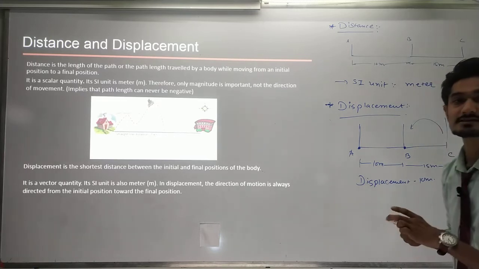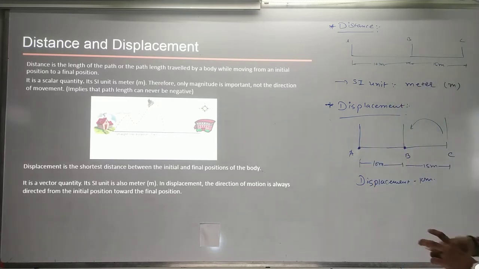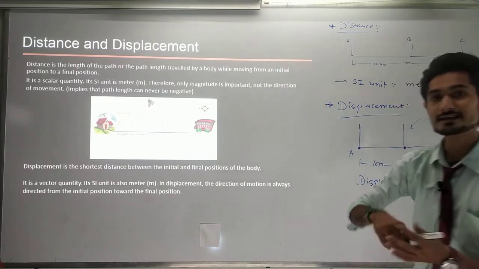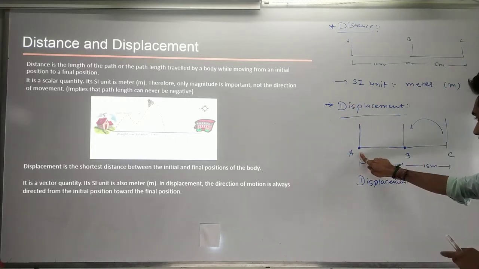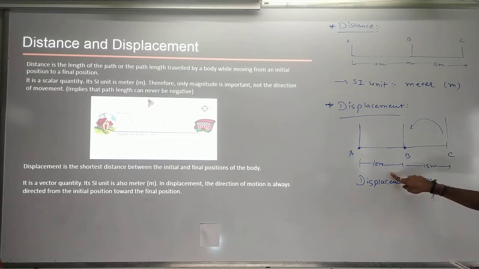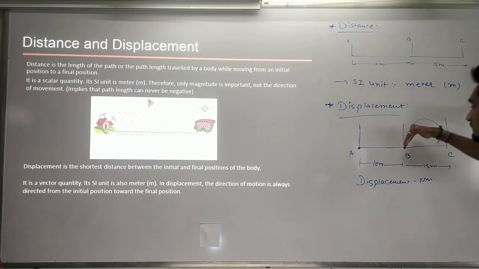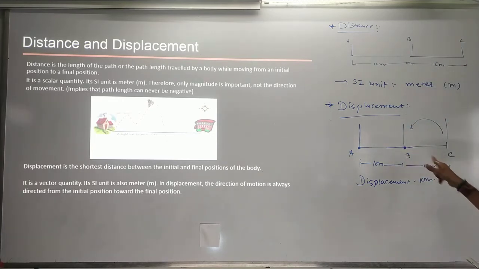But for distance, what is the definition of distance? The actual length that I have covered. So for distance you can understand that first I go from A to B, that is 10 meters, then B to C, that is 15 meters, so the total is 25 meters, and then I came back to point B, so it will be 25 plus 15, which gives us the distance of 40 meters.